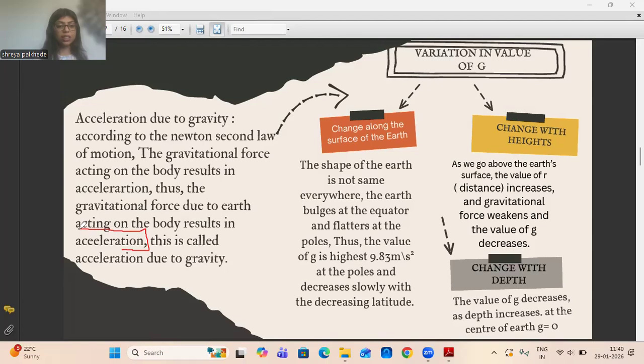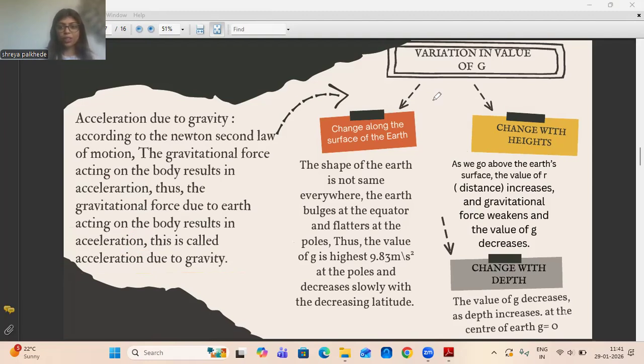The earth exerted the force and the body has shown the acceleration. That's why this acceleration caused by the gravity exerted by the earth is called acceleration due to gravity. I hope the concept is clear to you. If you have any doubts, you can ask me in the comment boxes.